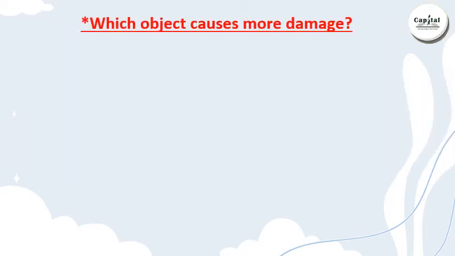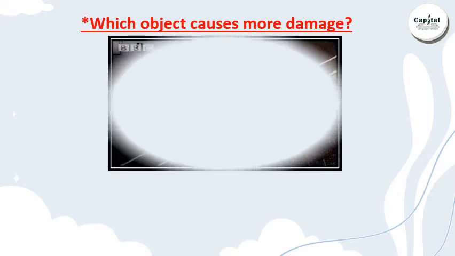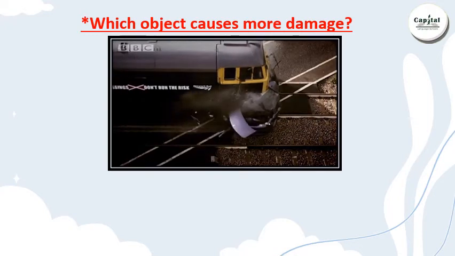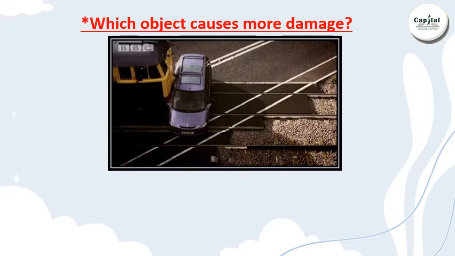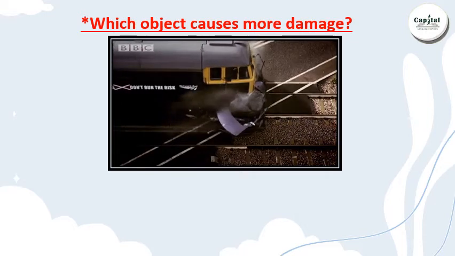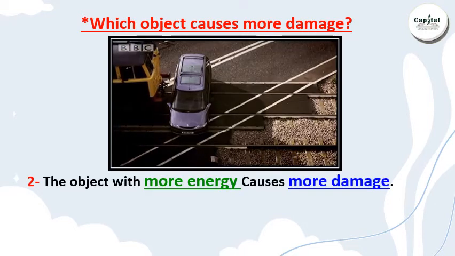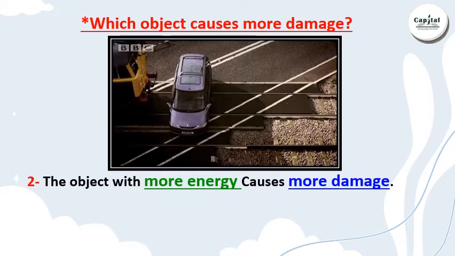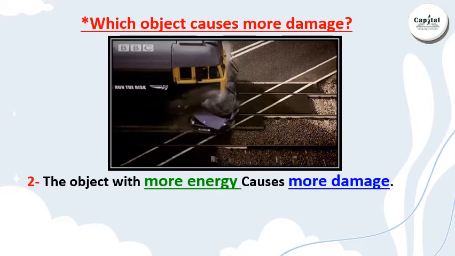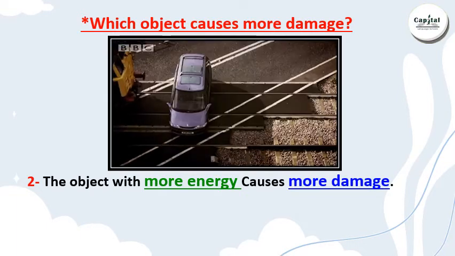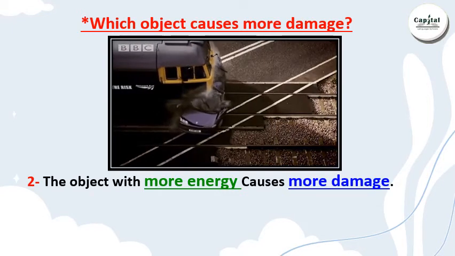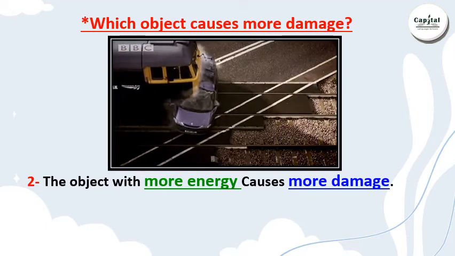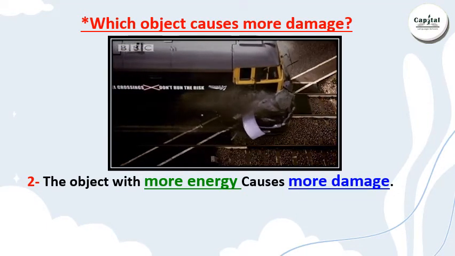And now, which object causes more damage? We have a train and a car, and this is a dangerous accident or dangerous collision. What about the damage? More damage from which one? From the object with more or less energy? Excellent, from the train, which has more energy. So, the object with more energy causes more damage.